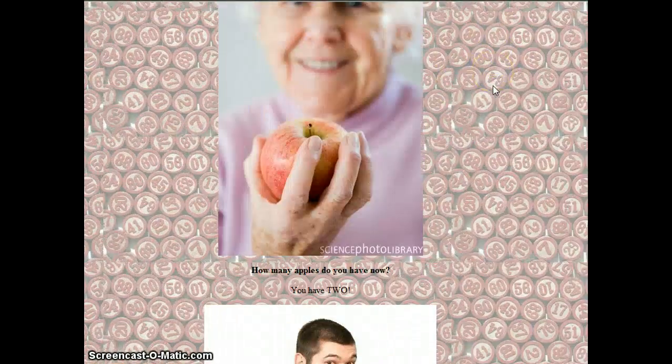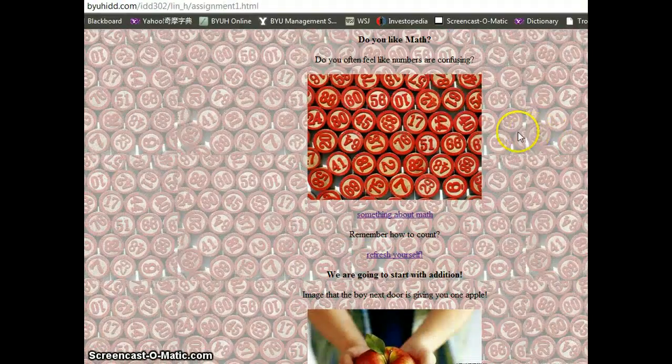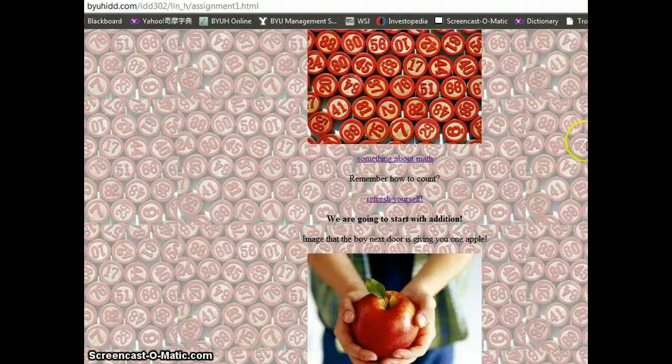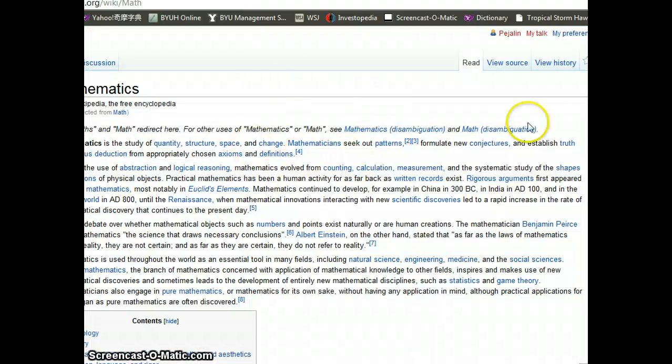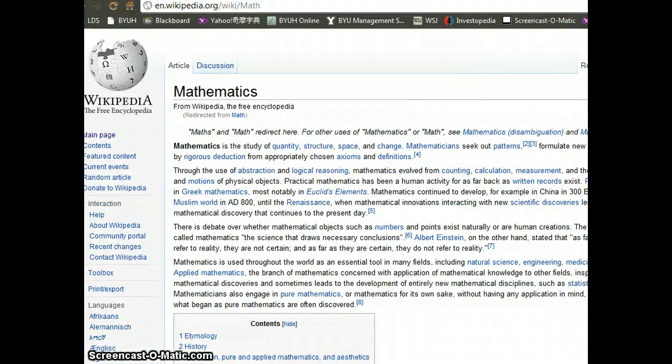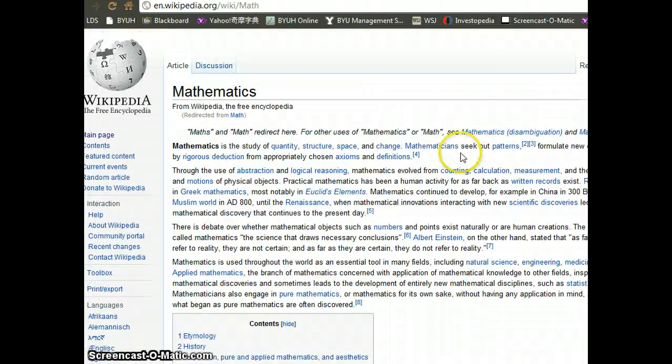So we can go up, take a look first. Here. So I have a list as a background, and I use Photoshop to make it a little bit lighter. And there's the same picture here, but this one is the original color. So I have do you like math, and move it to the right. And the first one, if I click on this one, you go to Wikipedia. So we come to Wikipedia, and it's talking about math right over here, and all the history